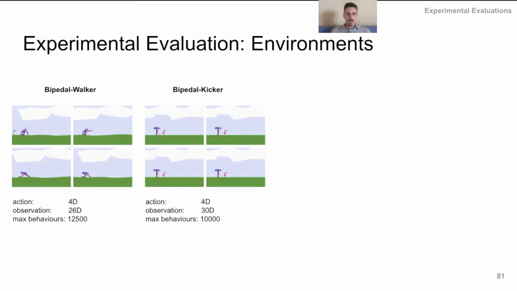The Bipedal Kicker extends the Bipedal Walker environment by adding a ball, and the goal is for the robot to kick the ball in many different ways to generate different trajectories. The action vector is the same, and the observation vector is augmented by the ball's position and velocity. The behavior descriptor is based on the ballistic trajectory of the ball, as discussed earlier in the slides.